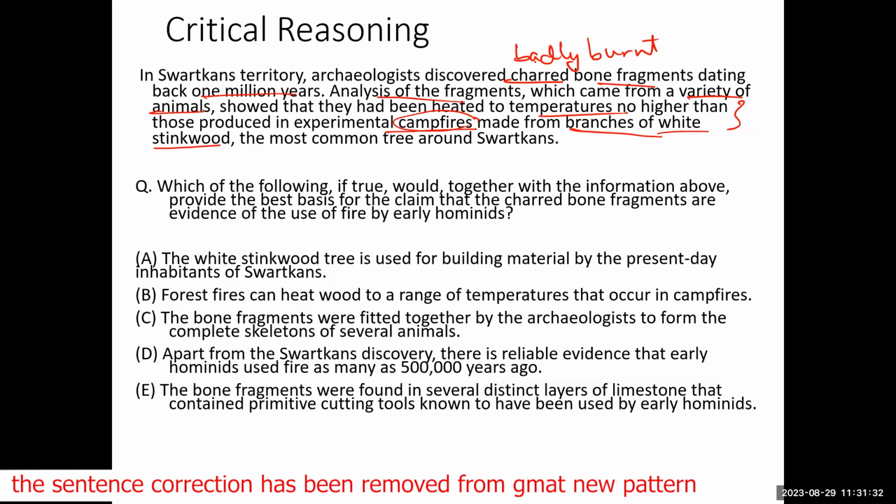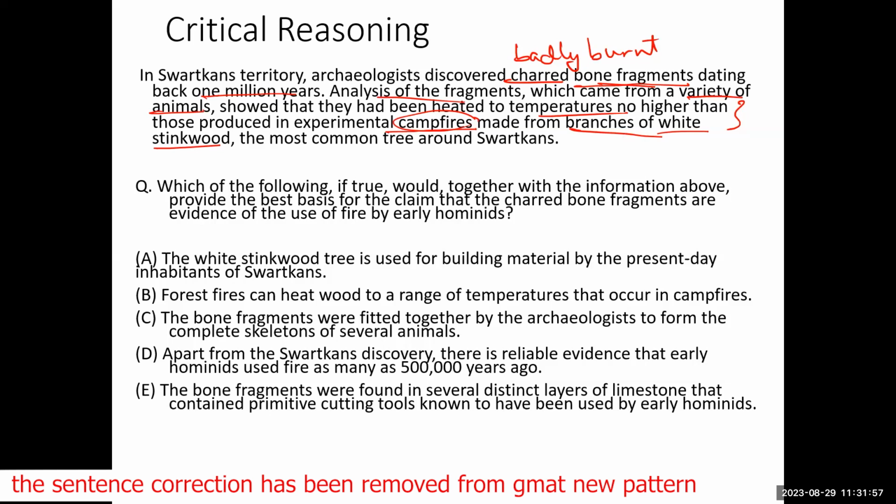What does he want to say? The moment he's telling you that these temperatures were no higher than those produced in campfires, he wants to say that these bones were burned by humans. Humans must have killed the animals. They must have taken the branches of this tree, lit a fire, and cooked the animals.